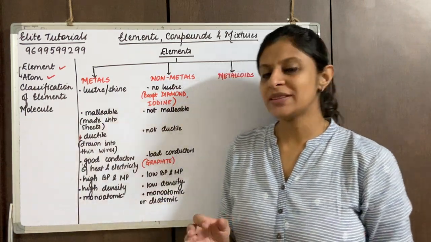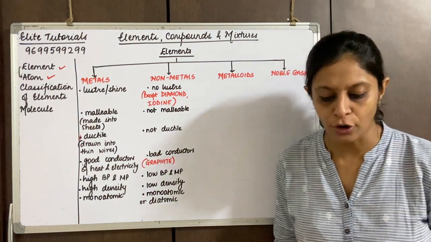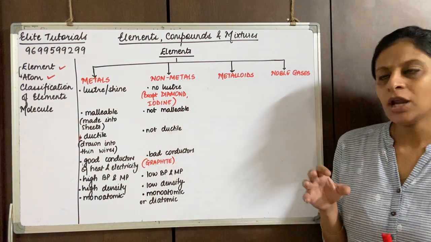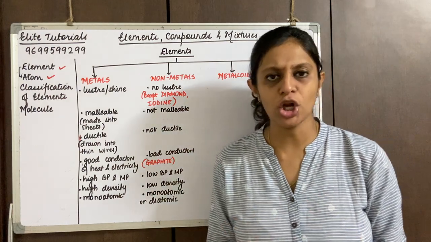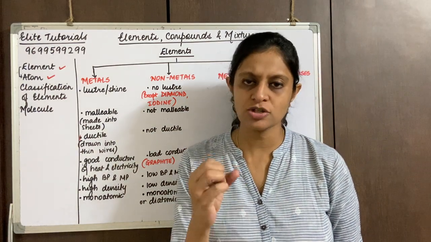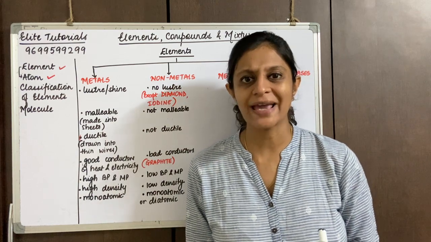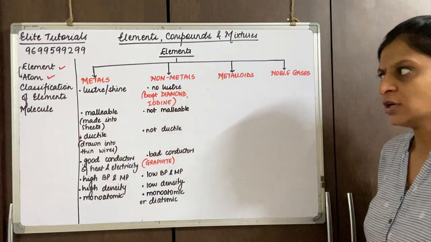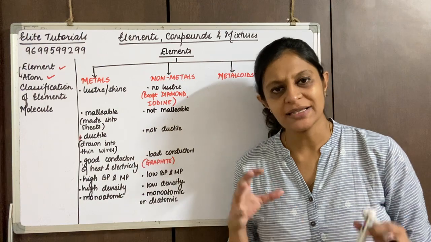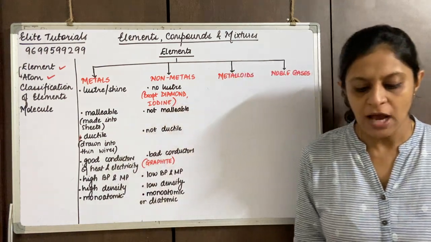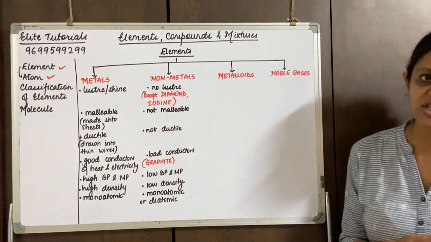With that we also studied exceptions. All metals, I said, are usually solid, except mercury. Mercury is a liquid metal, and gallium is also an exception, which is given in your textbook. Also we have to study zinc.